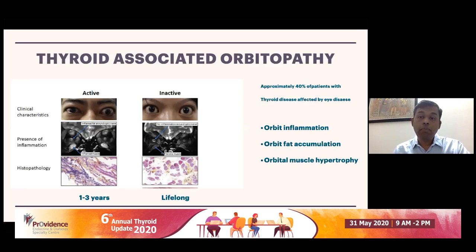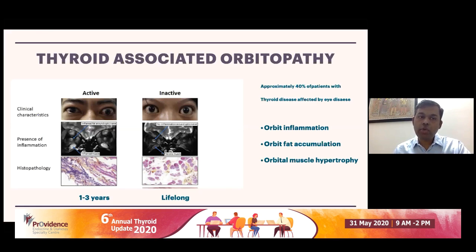Importantly, this eye disease runs a course very independent of the thyroid disease. It may not overlap with the thyroid disease. Thyroid disease might have occurred years before the eye disease, and vice versa could also occur.